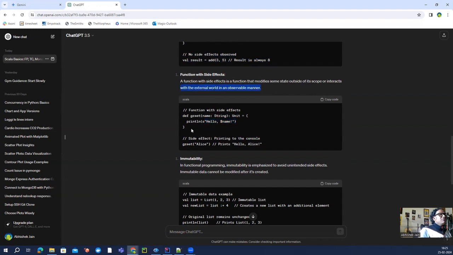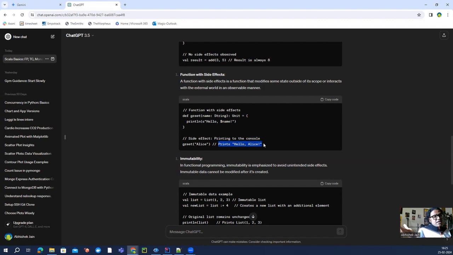So here, if you just see this function read, it is going to print out hello and the name. Side effect: printing to the console. We are actually printing out one string which depends upon this function variable. Once you print this out, it is thrown to your console, which is outside your function. And depending upon what value you are feeding in, this is getting printed out to the console.